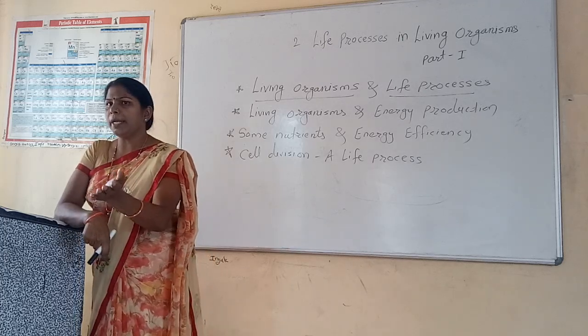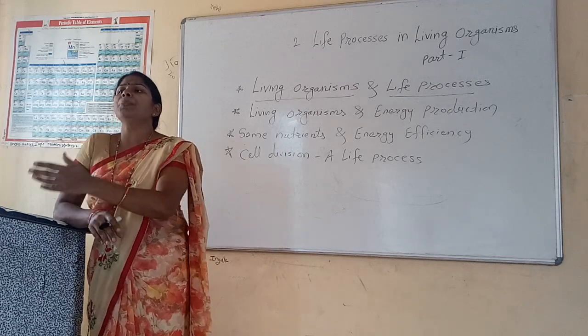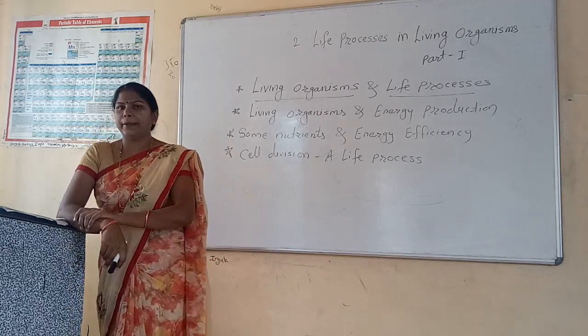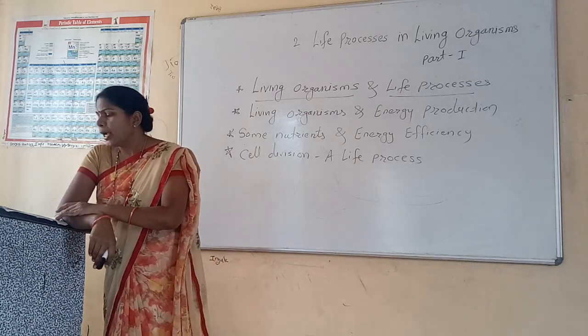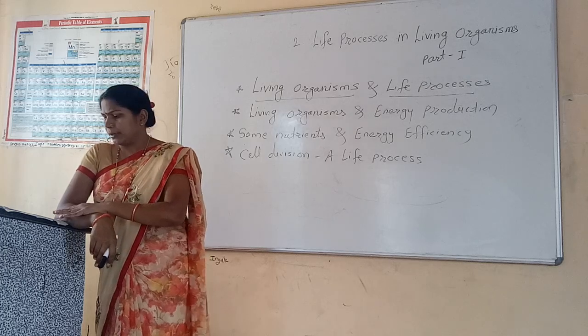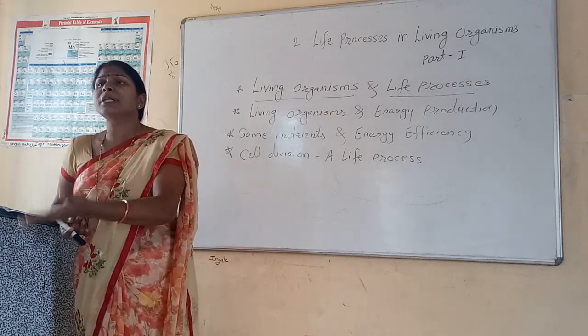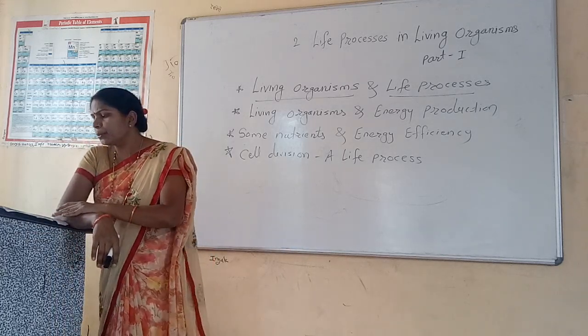Carbohydrates, lipids or fats and oxygen are the raw materials required for energy production, which takes place in the mitochondria. After energy production it is utilized by different systems so that they perform their function properly.